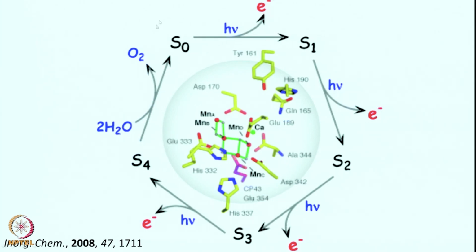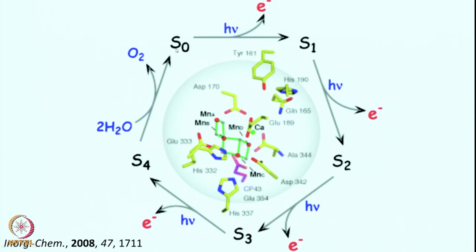We just do not know for sure what the 4 different manganese oxidation states are, but nonetheless these will be oxidized by 1 electron, S1 to S2, S2 to S3 another electron goes out in presence of light, S3 to S4 another electron goes out. This is the fully oxidized form, this is the fully reduced form. The fully oxidized form now will react with water to give you oxygen and reform the fully reduced S0, and that is how the catalytic cycle would go, right.